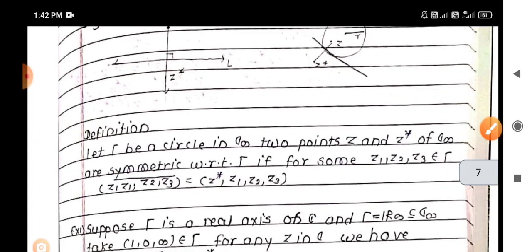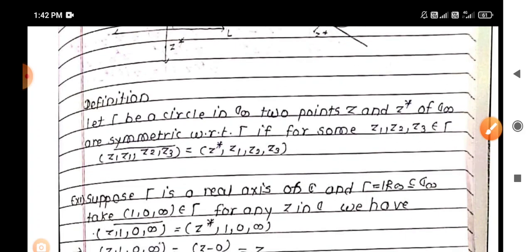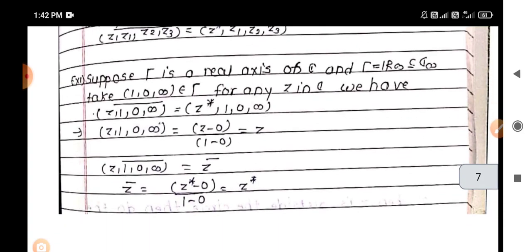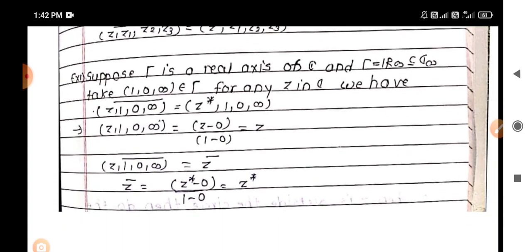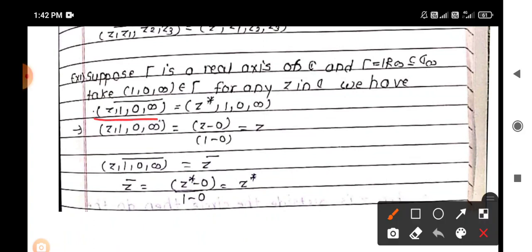Then we say that Z and Z star are symmetric. Now consider an example. Let gamma be the real axis in C, and gamma is in C infinity. It takes 1, 0, infinity. Then for any Z belonging to C, the image of Z under the map 1, 0, infinity goes to Z star. In that case we say that the points are symmetric.